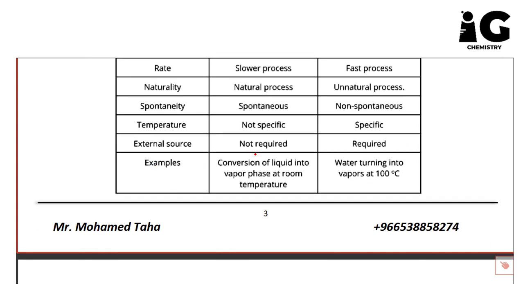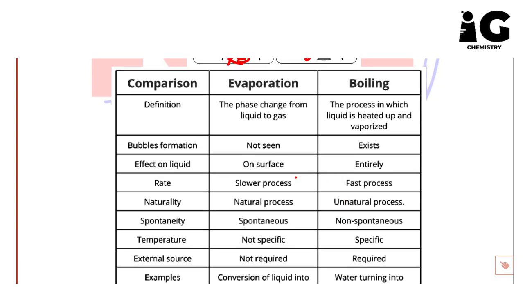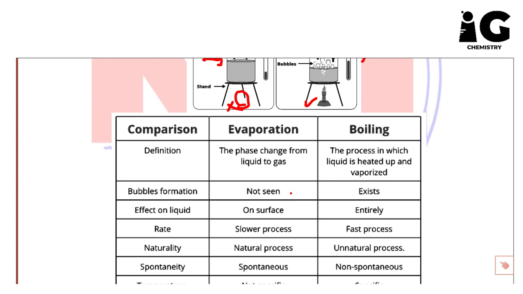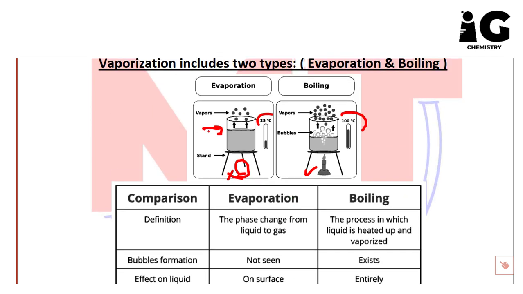For external source, not required, but here required to use a stove or a Bunsen burner or whatever. Examples here like conversion of liquid into vapor phase at room temperature, but here like water turning into vapors at 100 degrees Celsius. Okay, so again guys, I recommend everyone to memorize and to understand the difference between evaporation and boiling.